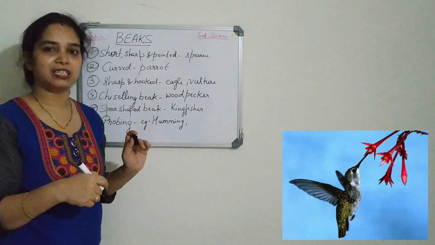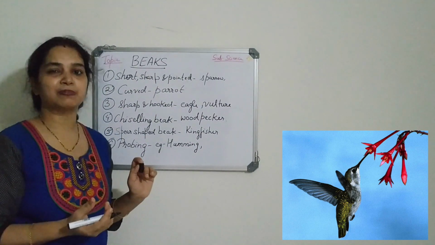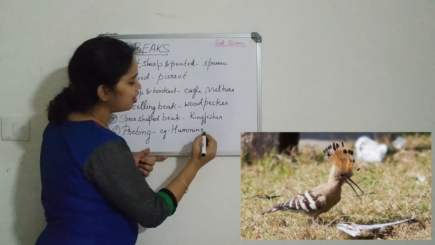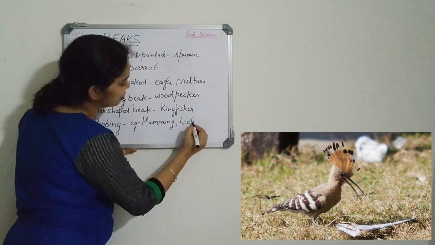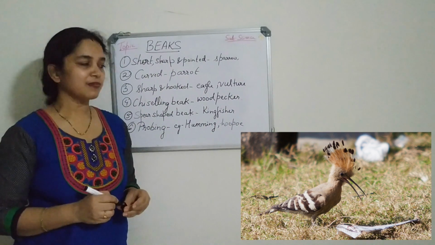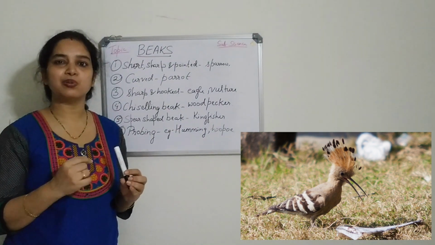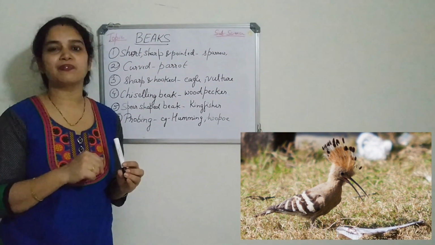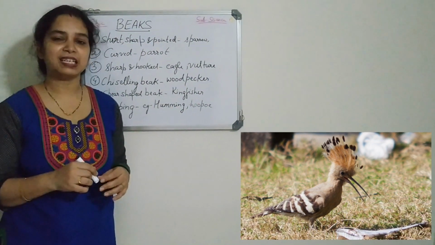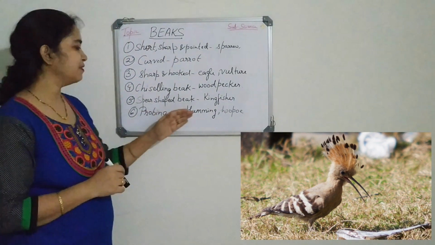The flowers from which they suck nectar are usually tube shaped, so the beaks are generally long to suck nectar from inside the flower. Also, it is found in the hoopoe. Hoopoe is a small bird that also has a long beak so as to take out insects from the holes of the ground. They don't eat nectar, but instead they eat insects, and they search for insects inside the holes of the ground. So they have this type of beak.